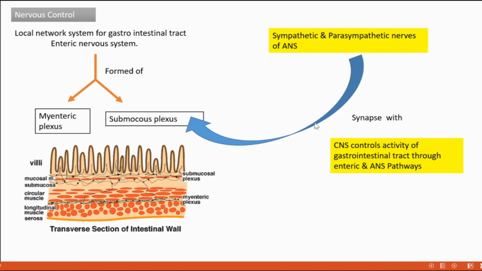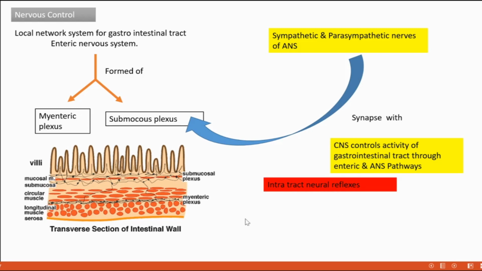Okay, and in the controlling process, a special type of control pathway is also running, that is without involving the central nervous system. That control pathway involves only the submucous plexus and myenteric plexus, and sometimes sympathetic and parasympathetic nerves. That type of regulation of the gastrointestinal tract without involving the central nervous system is called intramural neural reflexes.